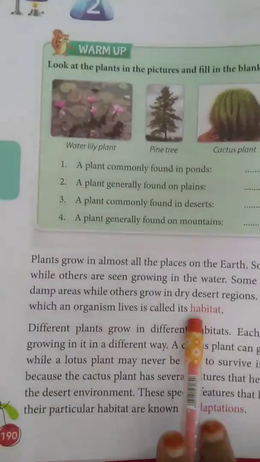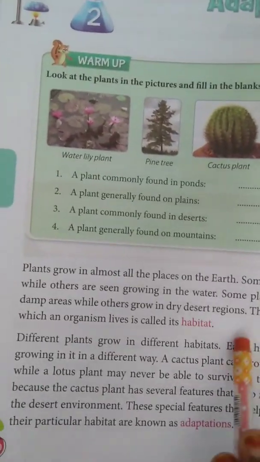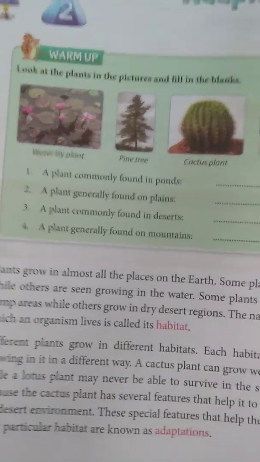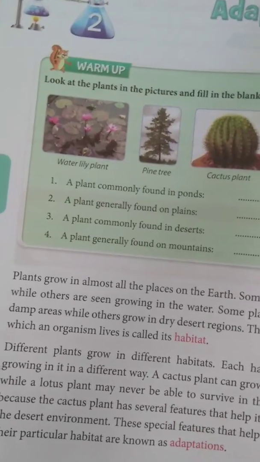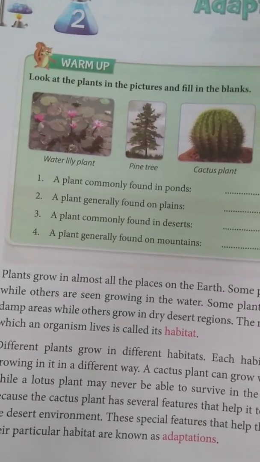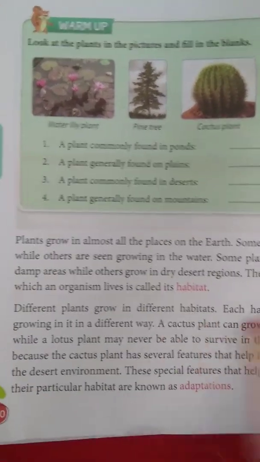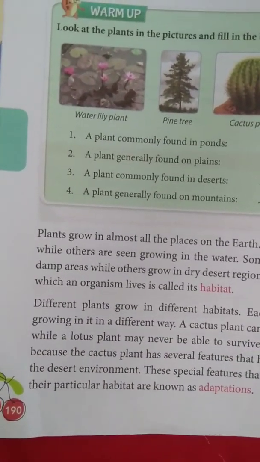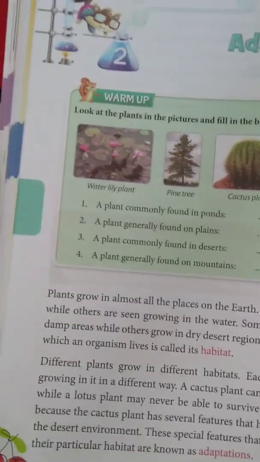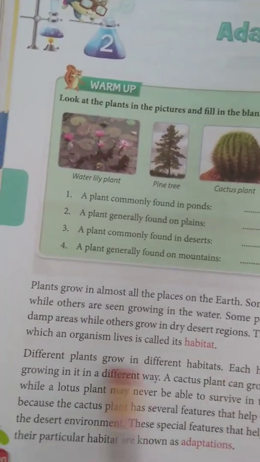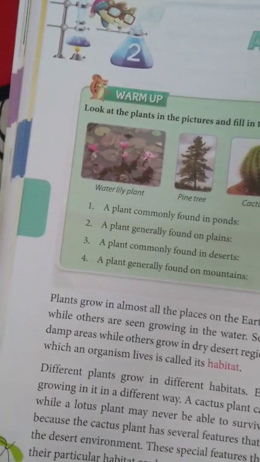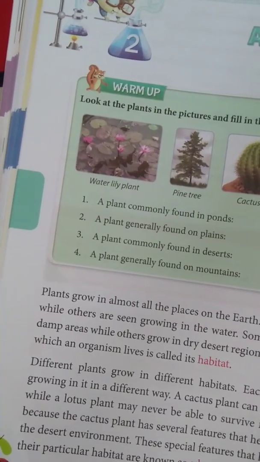In the last class we discussed plants' habitat and adaptations. What do you mean by habitat of the plant? Habitat means the natural environment where a living organism can live. The natural environment in which an organism lives is called its habitat. Each habitat is helpful for the plants which grow in that particular area.